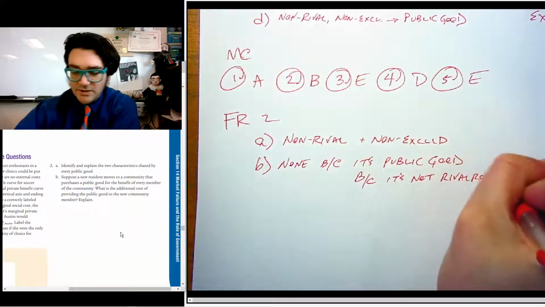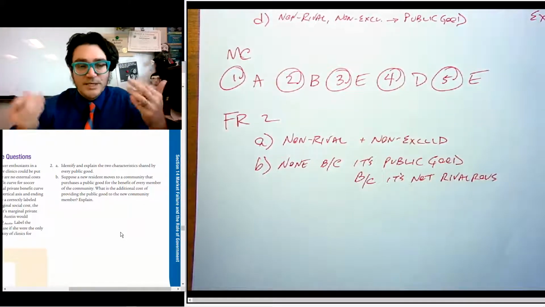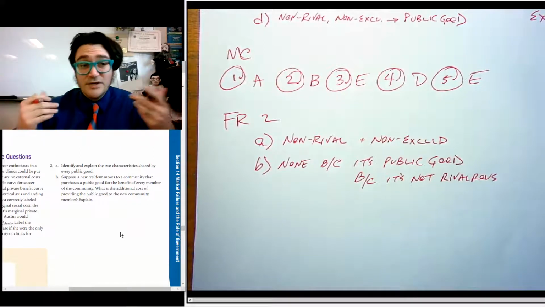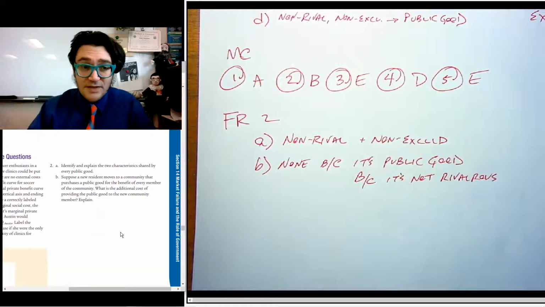Tornado sirens are a good example. Whether you have one or five families listening to it, it doesn't matter. You can put another family that listens to it. It's not rivalrous, so it doesn't cost anything more to provide the tornado siren to those families.